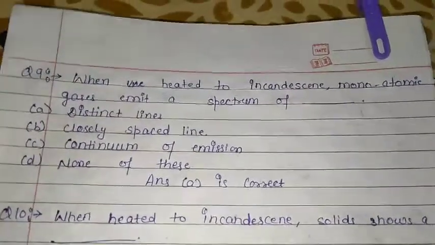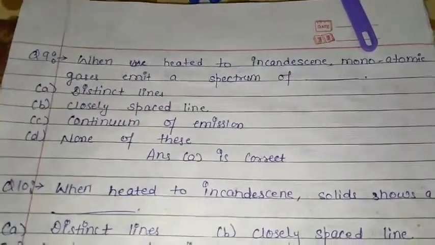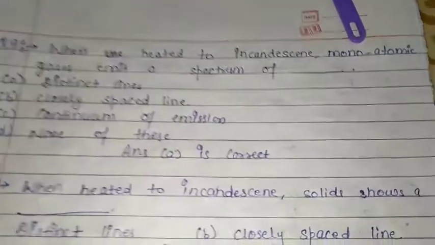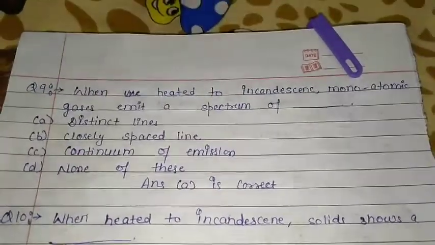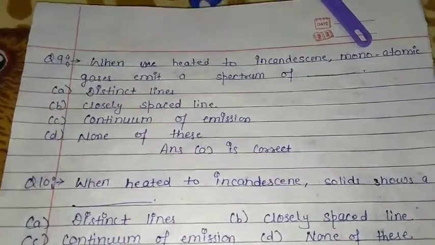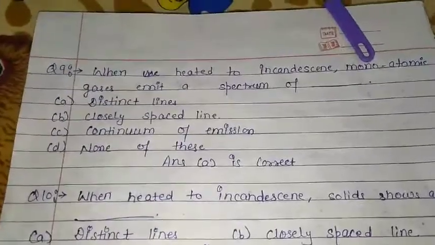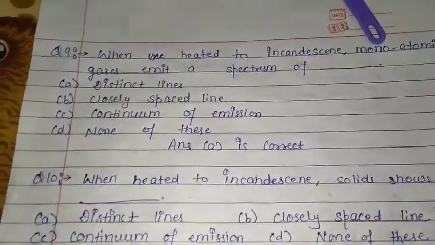So guys, this question is about monoatomic gas. In the same way, two more questions come for solid and for polyatomic gas. Okay, note the difference between them carefully.